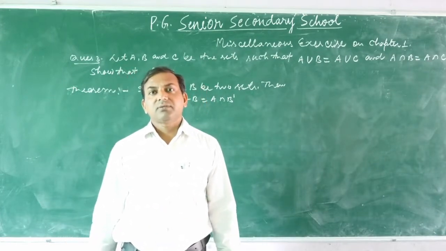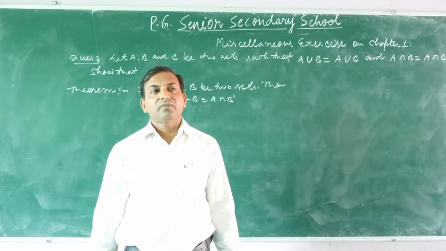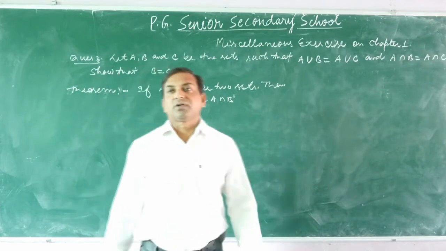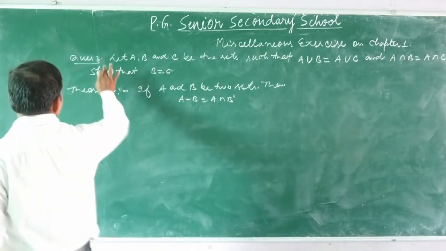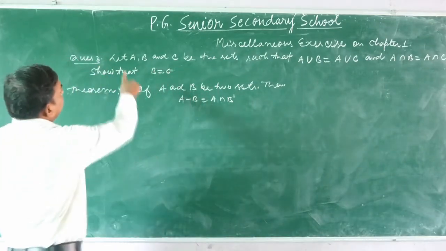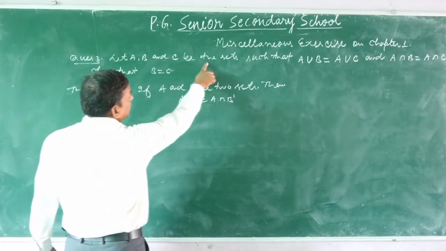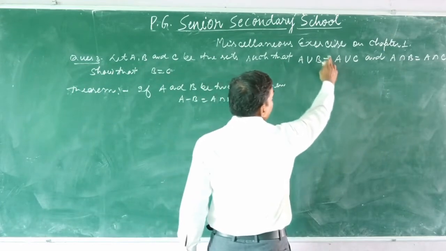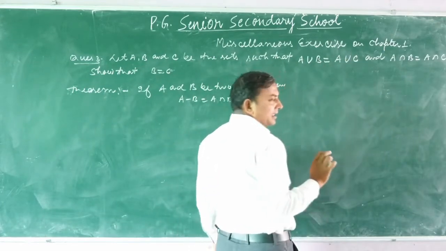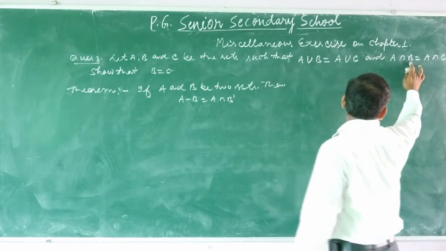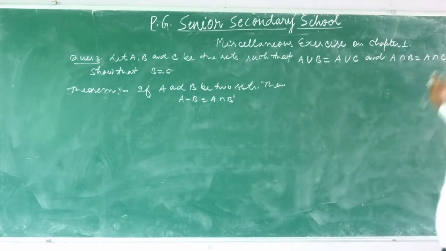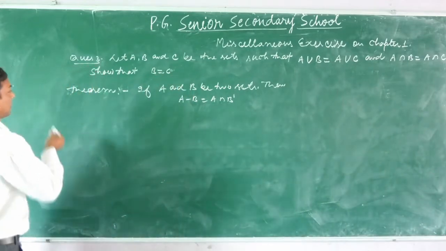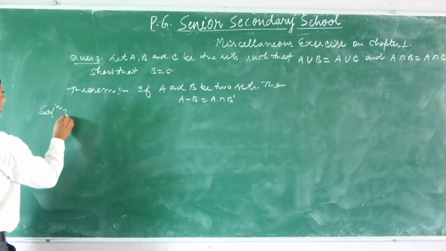Today I am going to solve some questions of the miscellaneous exercise on chapter first. Here, question 3. Let A, B and C be sets such that A union B equals A union C and A intersection B equals A intersection C, then prove that B equals C. Now, solution of question 3.